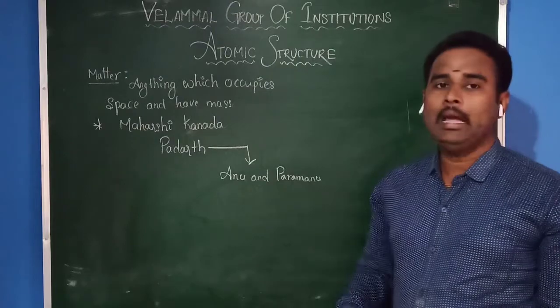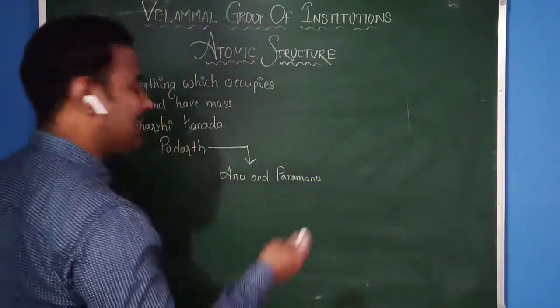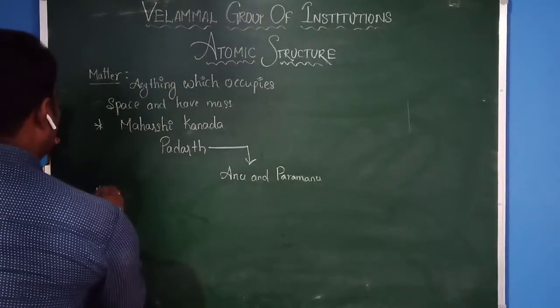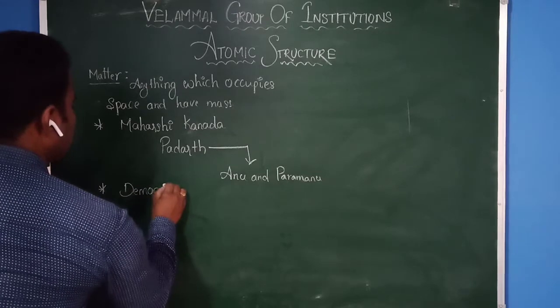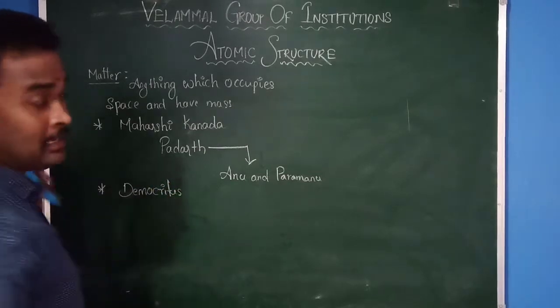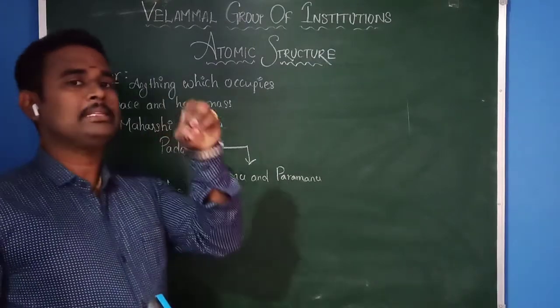After Maharshi Kannada, one more philosopher came. He is a Greek philosopher. His name is Democritus. He was also trying to explain what is inside matter.